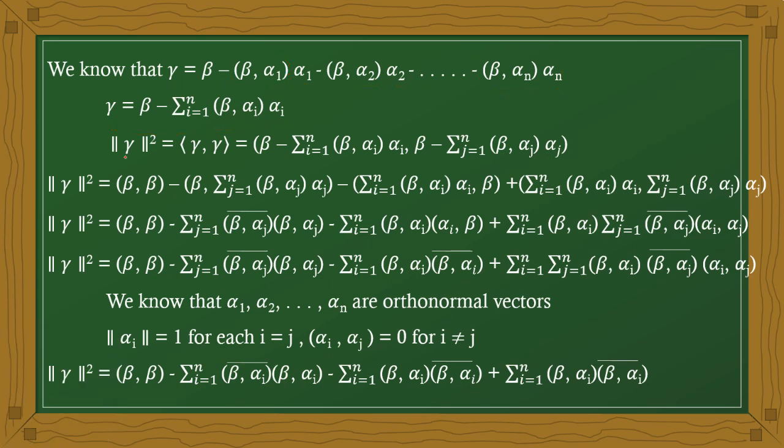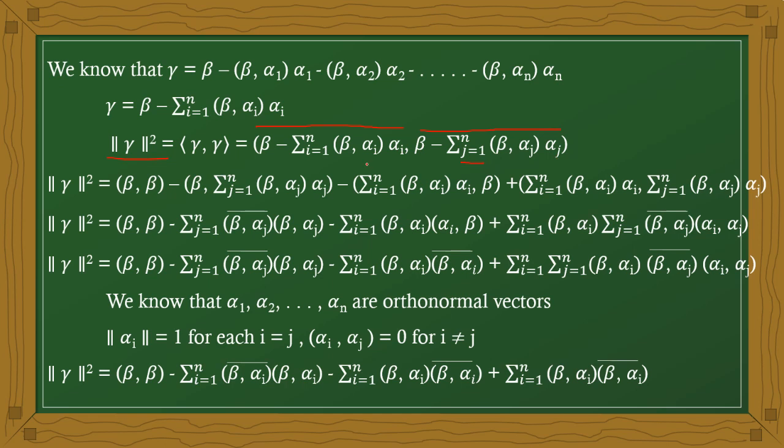Now I am taking the norm of this vector. The norm of gamma squared is nothing but the inner product of gamma with gamma, and we know that gamma is beta minus the linear combination. So it is the inner product of beta minus the summation, i equal to 1 to n, of the inner product of beta and alpha i times alpha i, with beta minus the summation, j equal to 1 to n, of the inner product of beta and alpha j times alpha j.